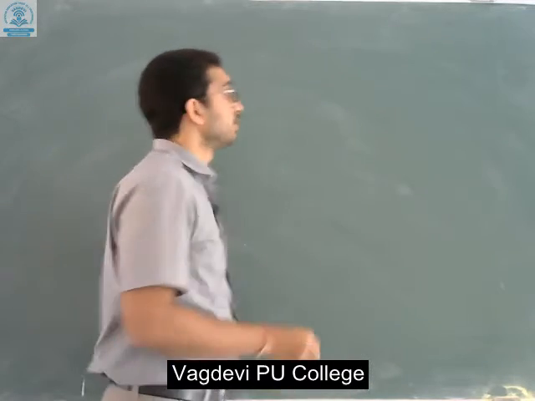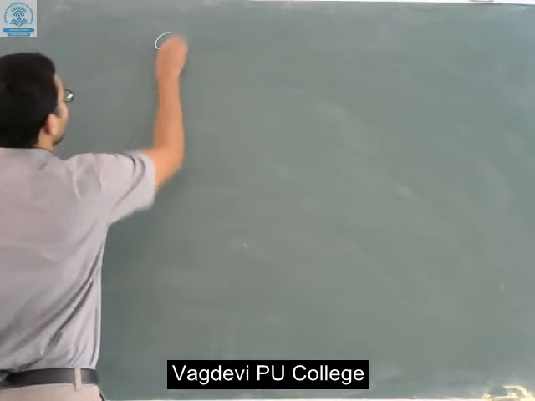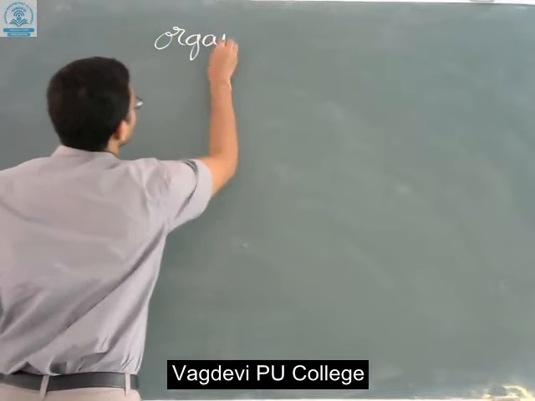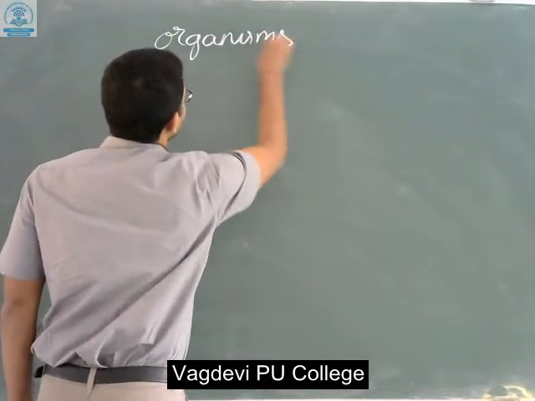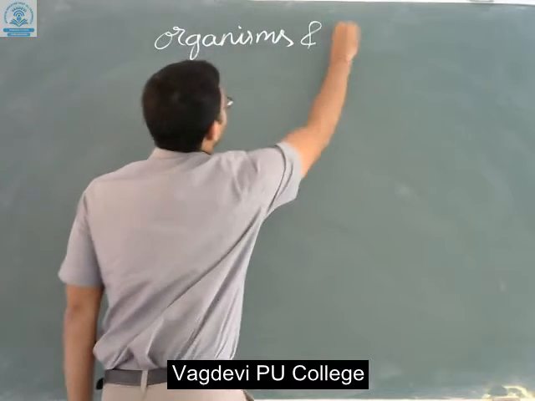In yesterday's topic we discussed what is meant by ecology, and today we are going to discuss what organisms are and what is involved in populations. Today we are going to discuss organisms and populations.